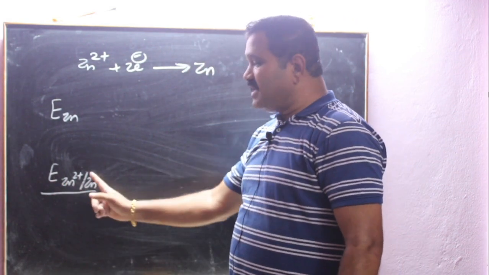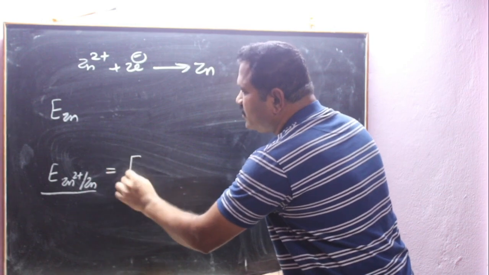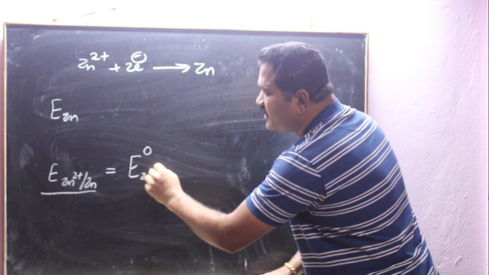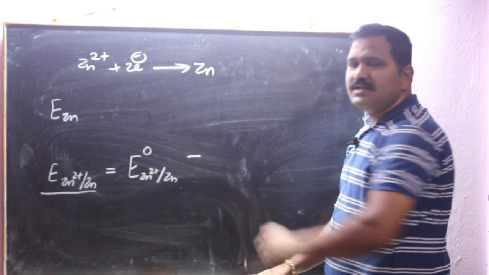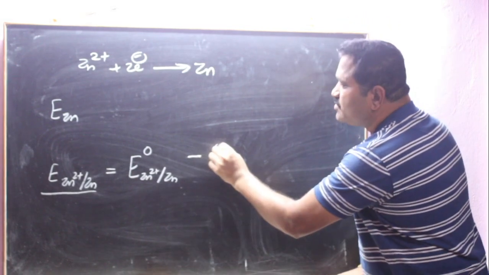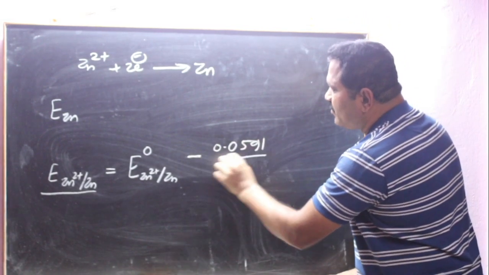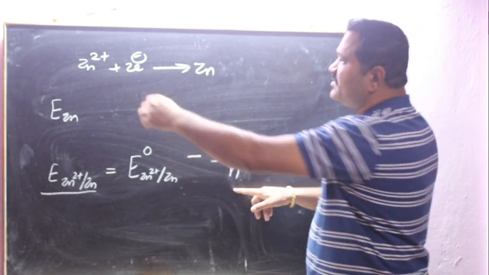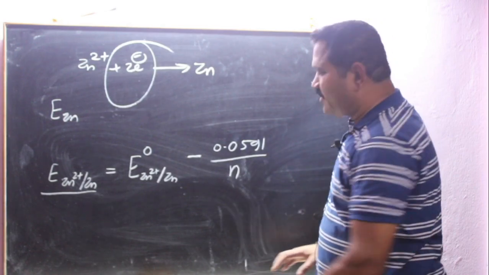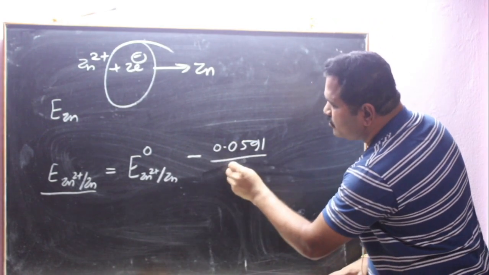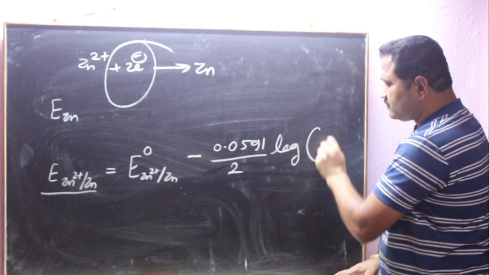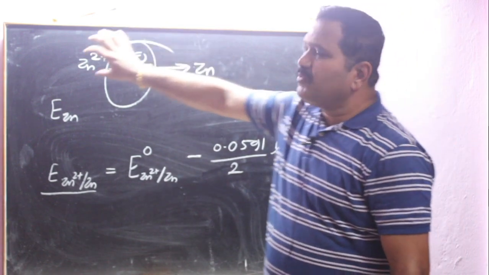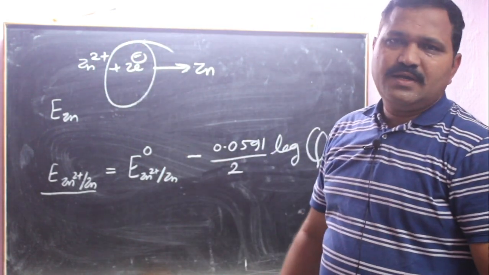EMF of the Zn2 plus Zn electrode is equal to E naught of the Zn2 plus Zn electrode minus, we will take the simplified equation, 0.0591 upon N. N means the number of electrons transferred per ion. 2 electrons. That's why we will take 2 here, and log of QA. QA is the reaction quotient, activity of product upon activity of reactant.